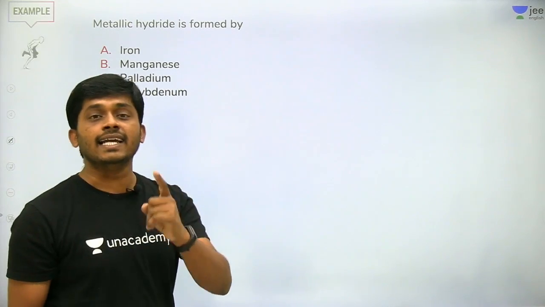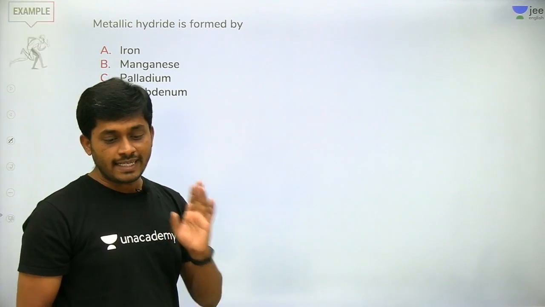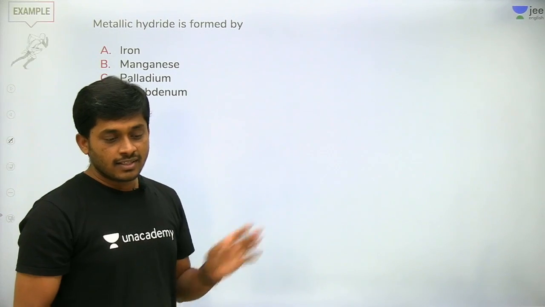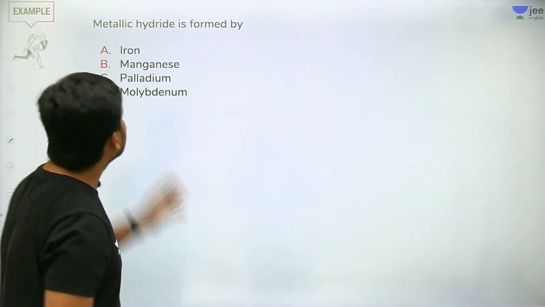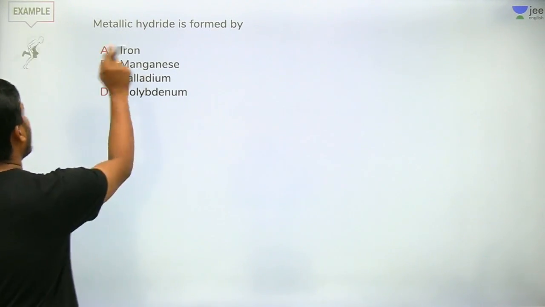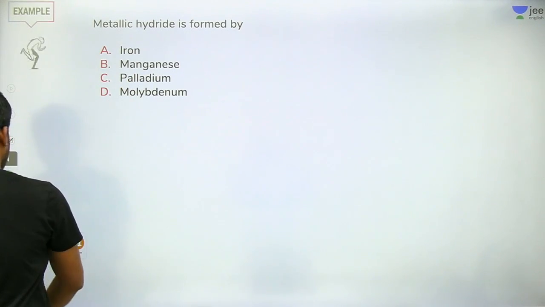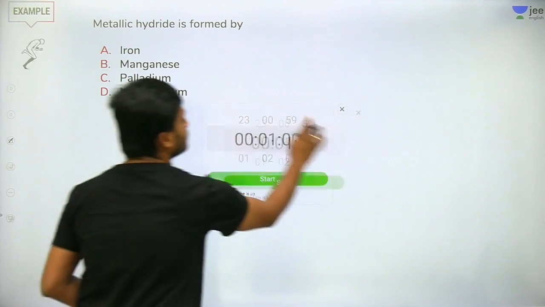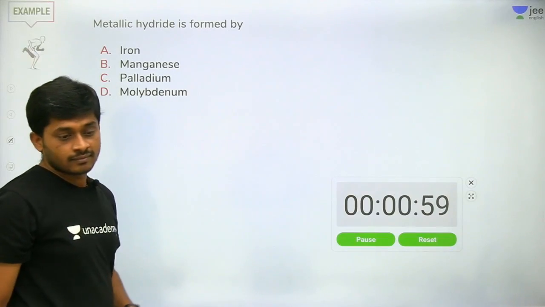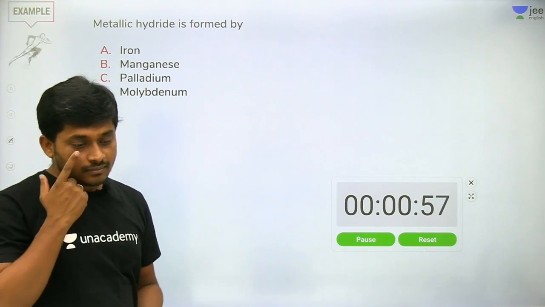This is a good question, because some metals cannot form hydrides. It is a direct NCERT statement. If you have read NCERT, you can easily answer which of the hydrides is formed, which is possible.